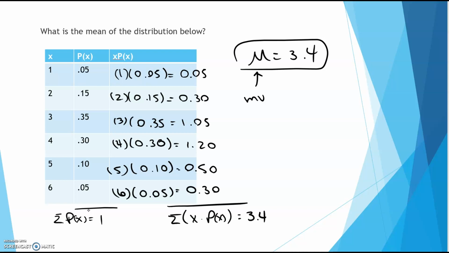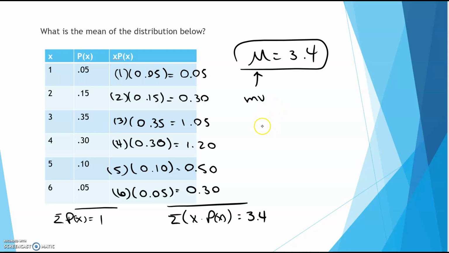So what this says is, say this is rolling a die because it's 1 through 6. It's a weighted die because all the probabilities are different from each other. If it was a fair die, all the probabilities would be the same. But since they're different, it's a weighted die. So this is saying that you will roll more 3s and 4s, but more 3s than 4s, because notice this 3.4 is just a hair closer to 3 than it is 4.